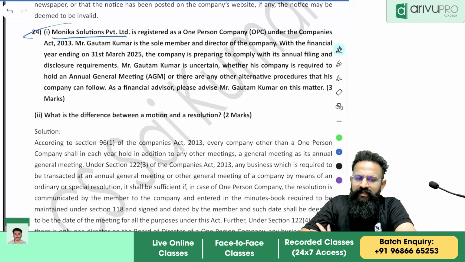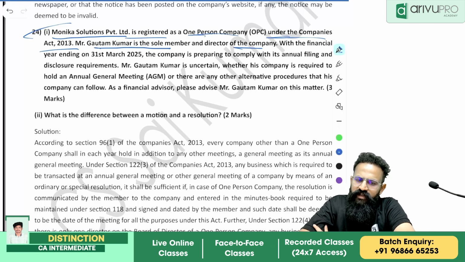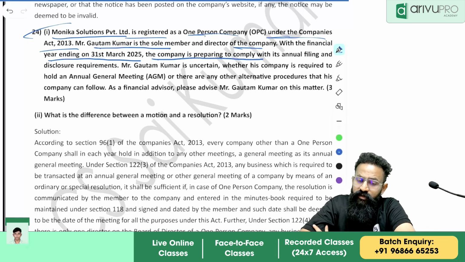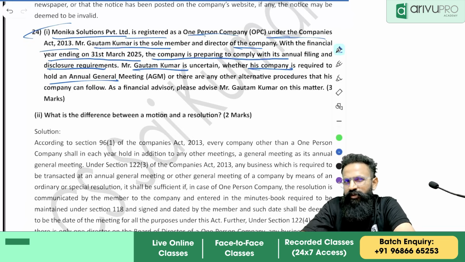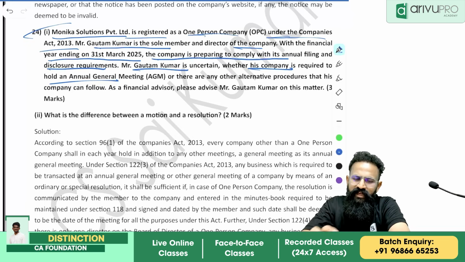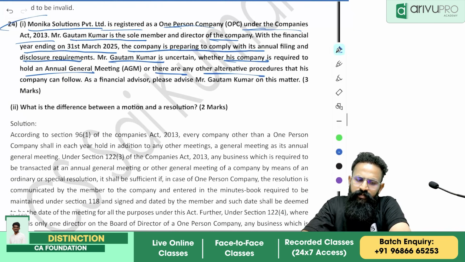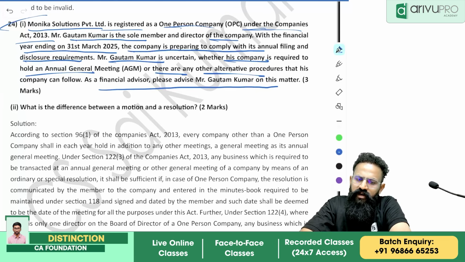Monica Solutions Private Limited is registered as an OPC under the Companies Act 2013. Gautam Kumar is a sole member and director of the company. With the financial year ending on 31st March 2025, the company is preparing to comply with its annual filing and disclosure requirements. Gautam Kumar is uncertain whether his company is required to hold an AGM, because as an OPC, it is exempted from holding an AGM, or whether there are any other alternative procedures that his company can follow. As a financial advisor, please advise Gautam on this matter.